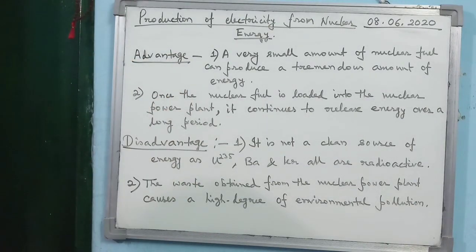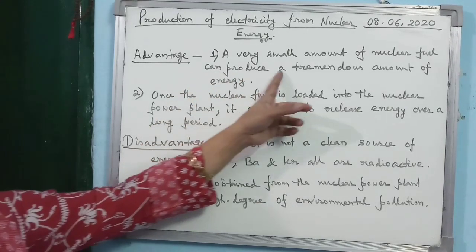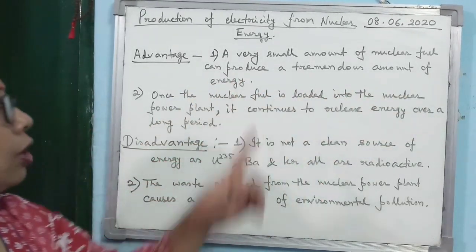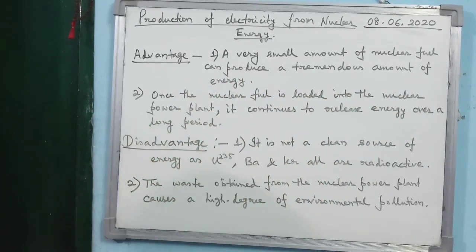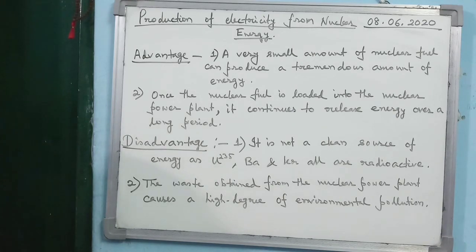So what are the advantages? A very small amount of nuclear fuel can produce a tremendous amount of energy. And second, once the nuclear fuel is loaded into the nuclear power plant, it continues to release energy over a long period.